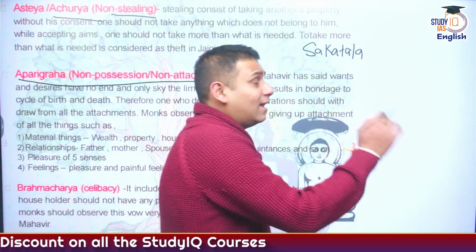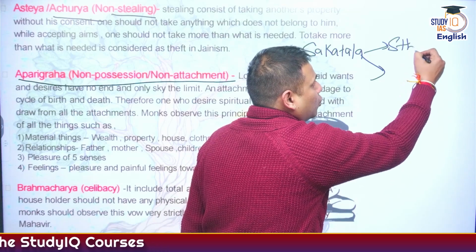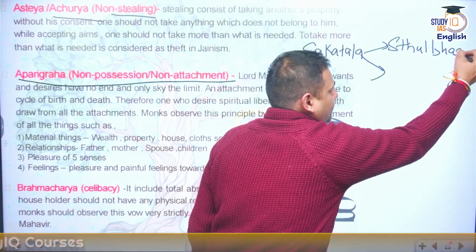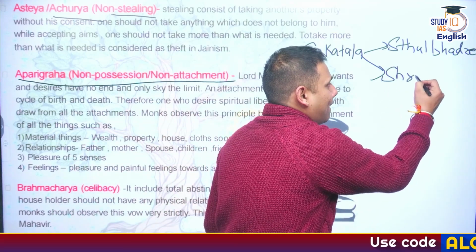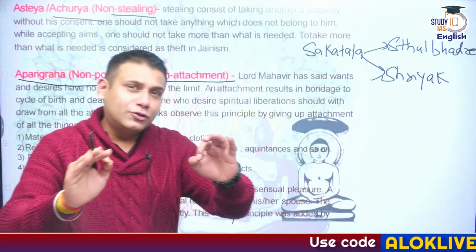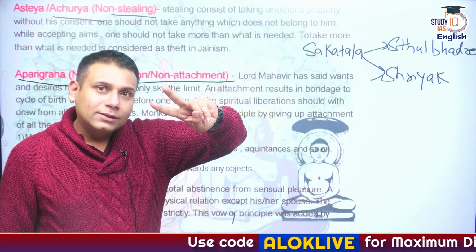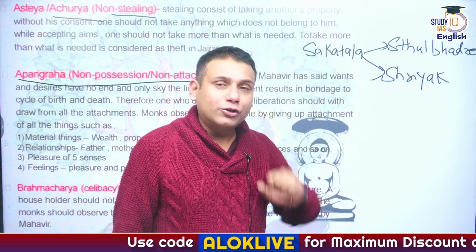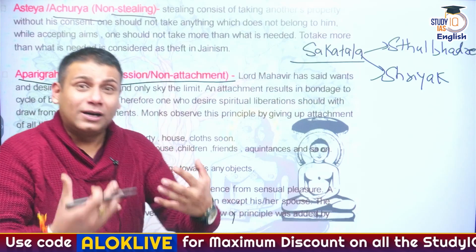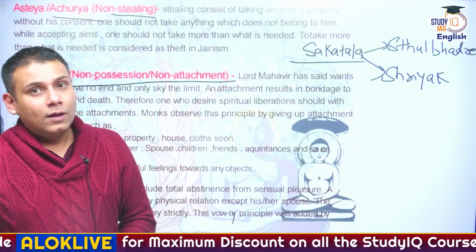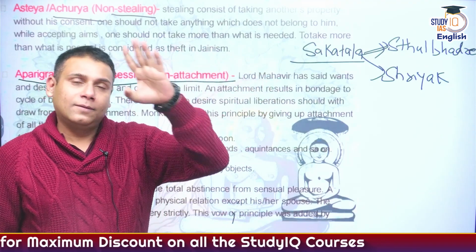Now, Sakatal had seven daughters and two sons. One was Sthulabhadra and the other was Shriyak. Okay, very important story, a beautiful story with a deep message. The eldest son was Sthulabhadra and the other one was Shriyak. Sakatal was forced to retire from the court of Dhananand. Now he wanted his son Sthulabhadra to become minister in the court of Dhananand.